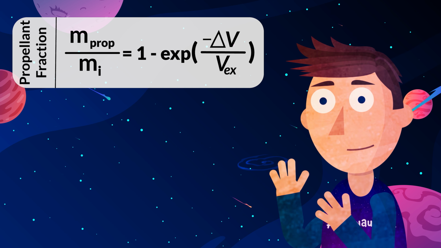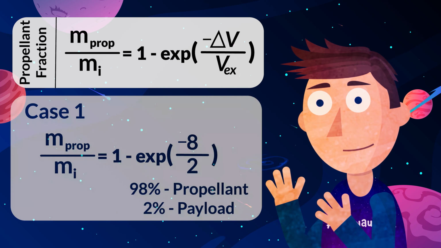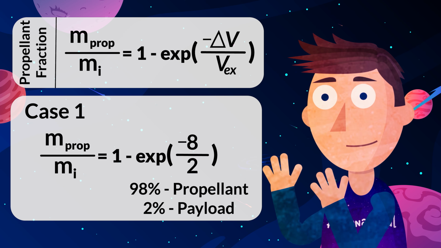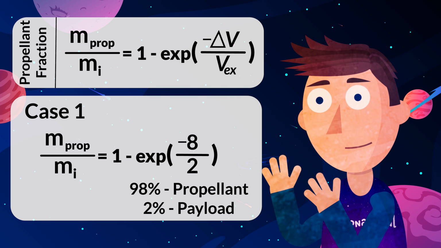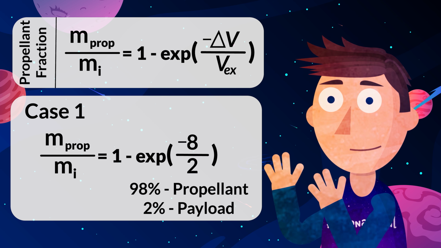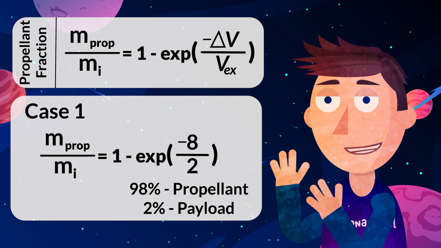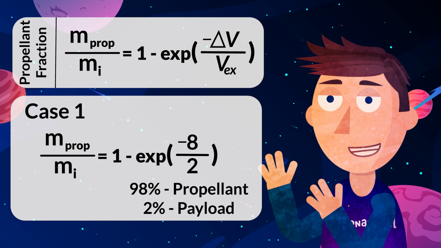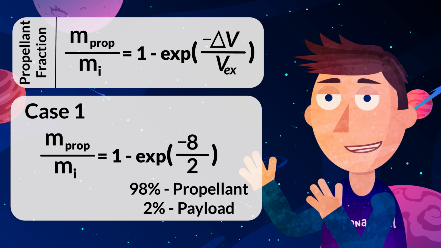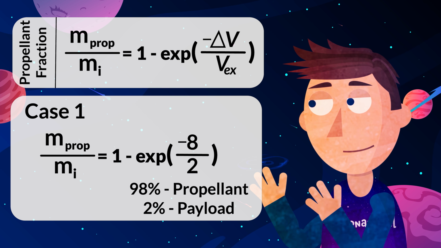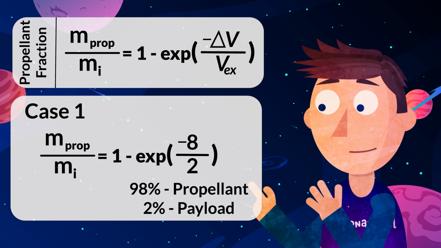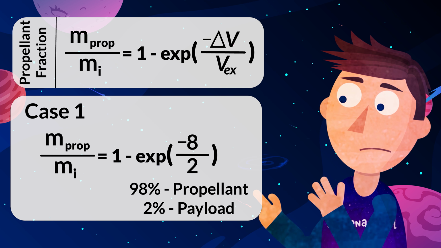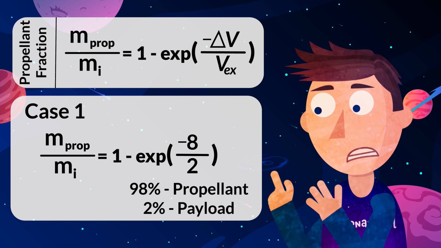Now let's plug in some numbers and observe what happens. So for a rocket to get into orbit, it needs to go from 0 to 8 kilometers per second. That's your delta V. Suppose we use a solid rocket with a typical exhaust velocity of 2 kilometers per second. Solve the equation and we find that 98% of our rocket will have to just be propellant, while only 2% of the mass can be used for the payload and structure.